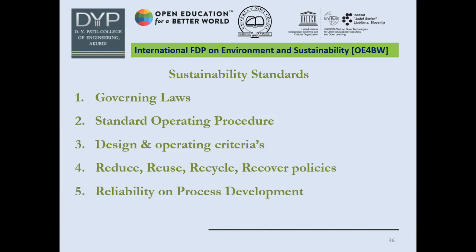We want the 4 Rs: reduce, reuse, recycle, recover policies. And last but not the least, we have reliability in process development. These are the sustainability standards which I think will lead to environment and sustainability, and that is the motto of this International FDP on environment and sustainability.